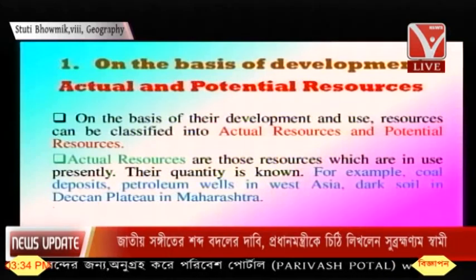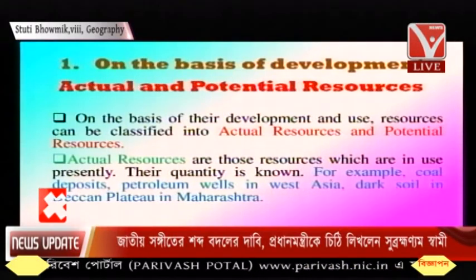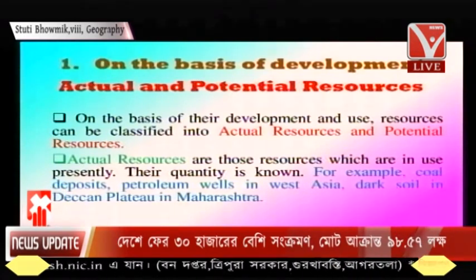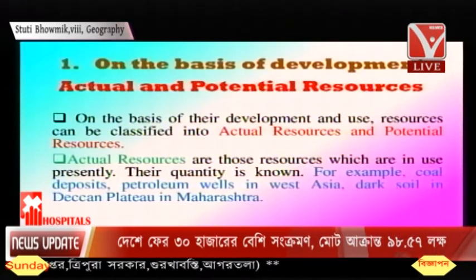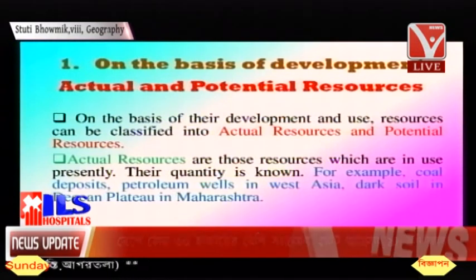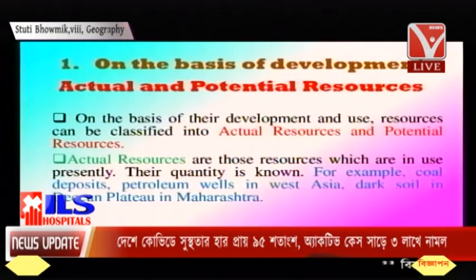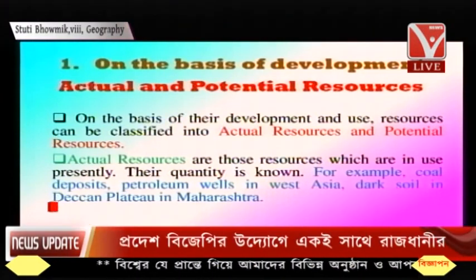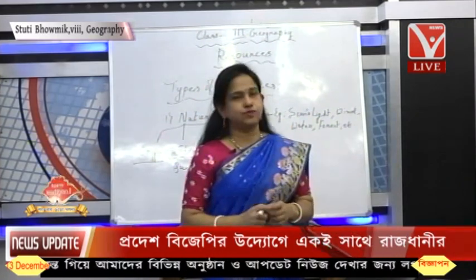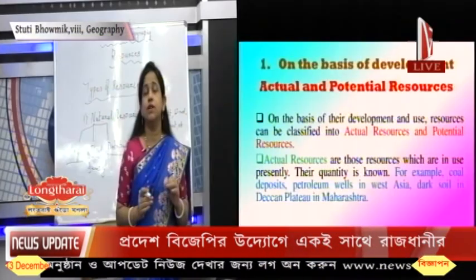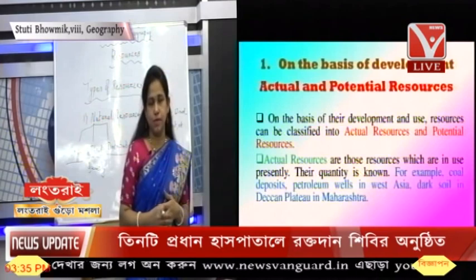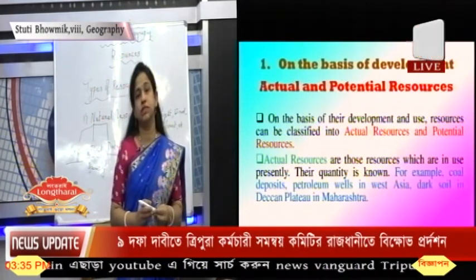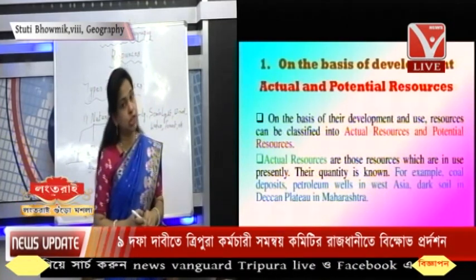Actual resources are those resources which are in use at the present date. We use them at the present date, and that is what is called an actual resource. These are resources which are in use presently and their quantity is known to us. We can cite coal or petroleum as examples. So on the basis of how they are developed and how we use them, these resources are classified as actual resources and potential resources.